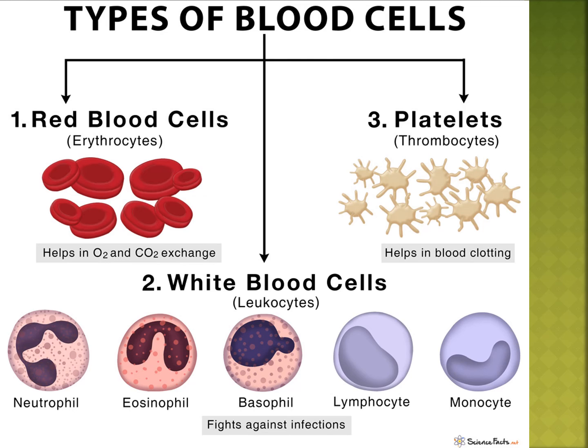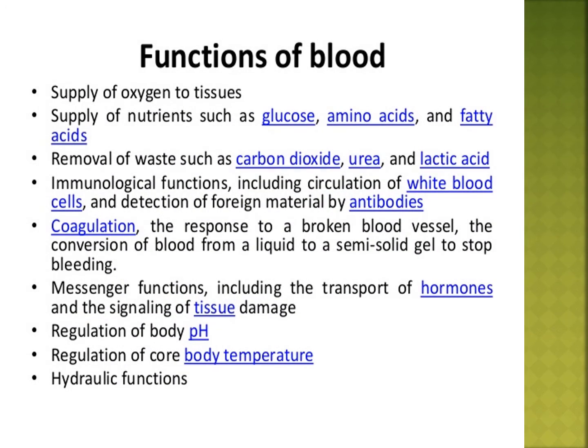Besides, the next important topic is the functions of blood. It helps to transport the respiratory gases, oxygen and carbon dioxide. Very important: oxygen to the tissues, and it collects carbon dioxide from the tissues, removing waste.